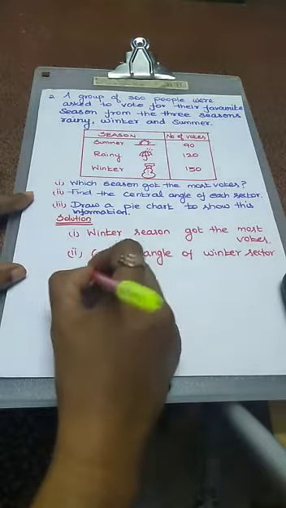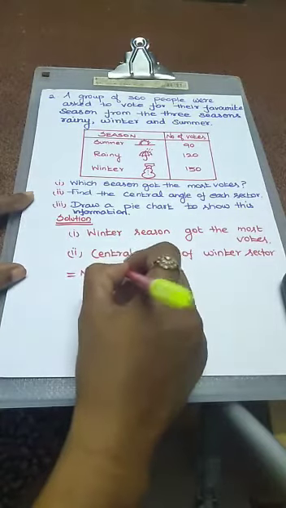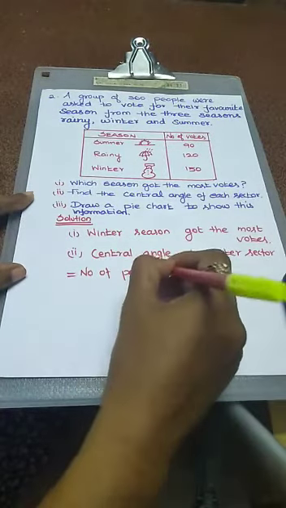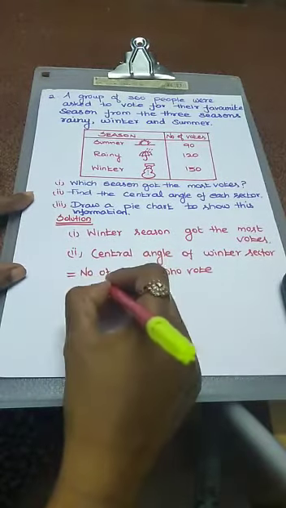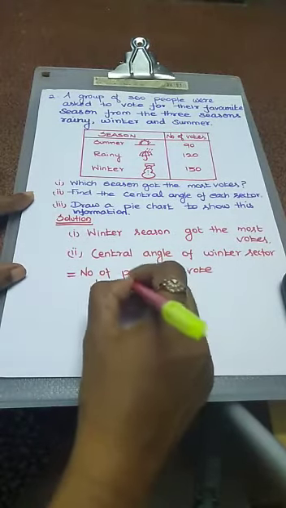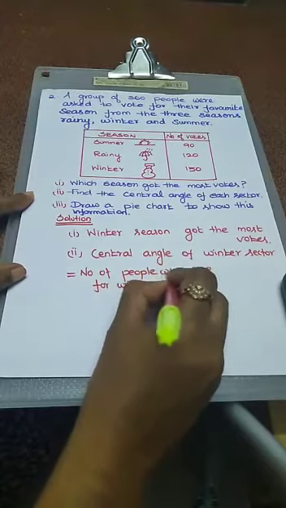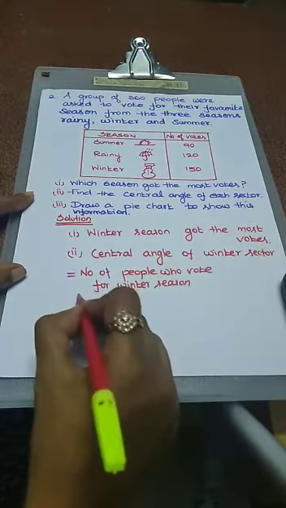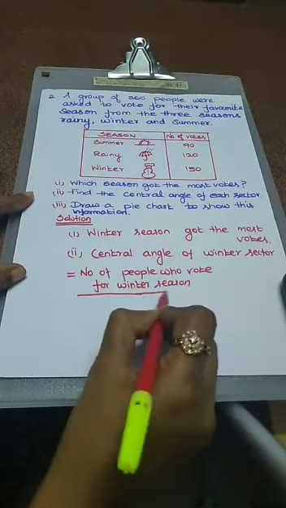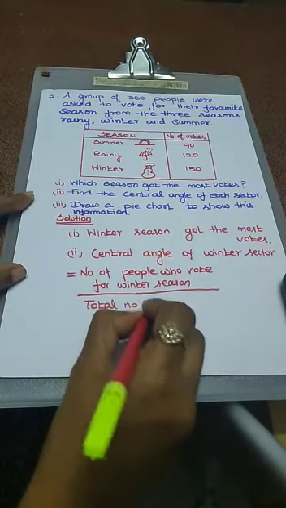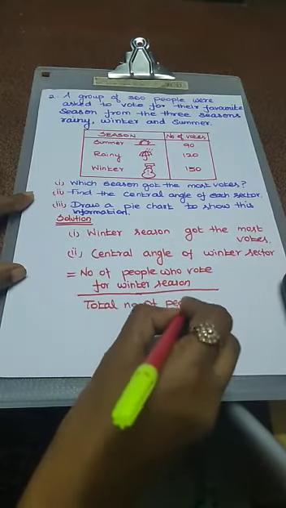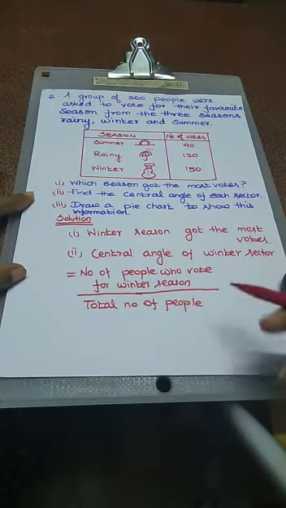So mention it, number of people who vote for winter season by total number of people into 360 degree.